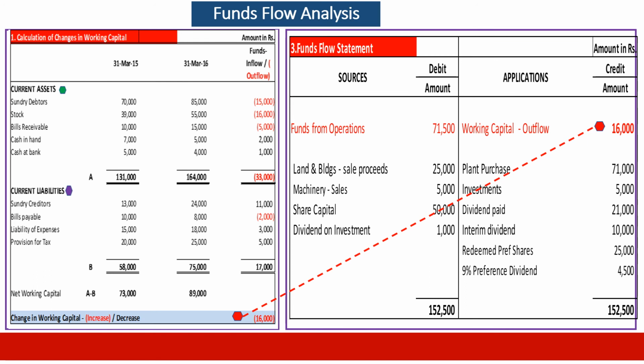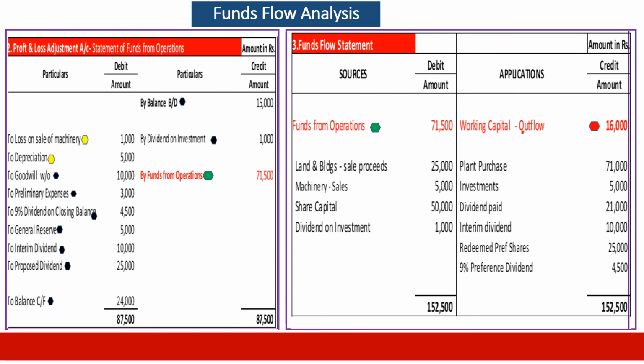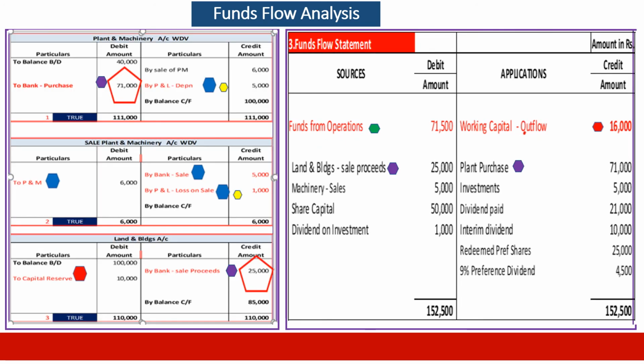This is an outflow, which means it should come under application. We post this figure here. Then our first statement is made use of. We go to our second statement, the profit and loss adjustment account. There we have funds from operations. It is a source of funds. We post it here on this side. Those two statements are incorporated into funds flow.